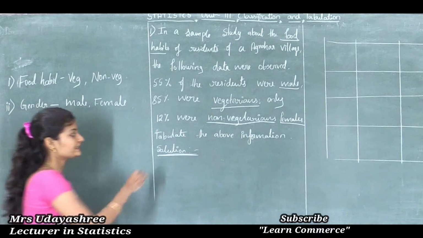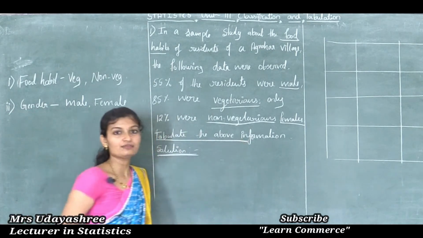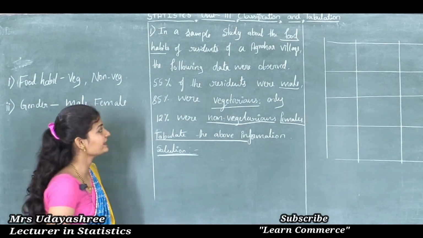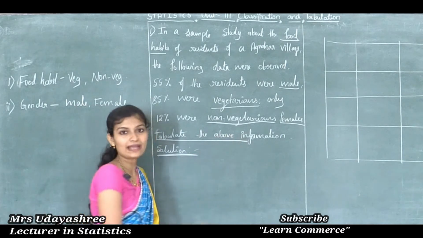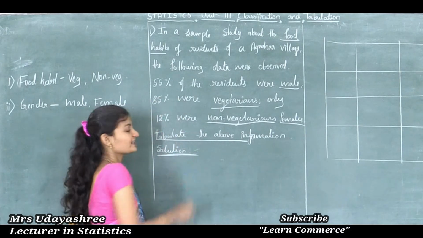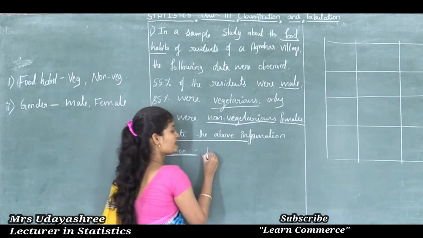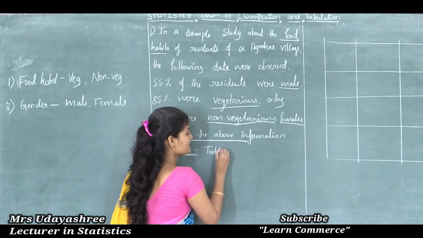Before tabulating the above information, we need to write a title. What title is suitable for this problem? This is not a blank table, because here observations are given. Therefore the solution is: this table represents,